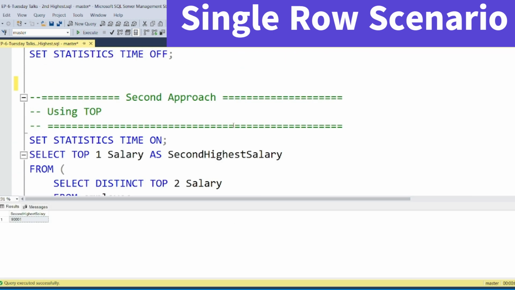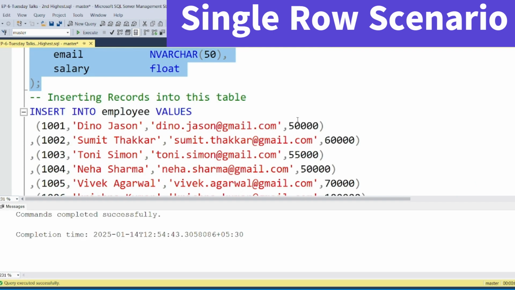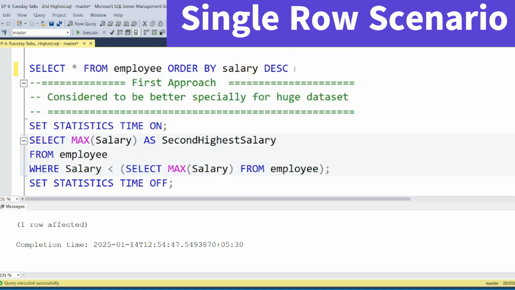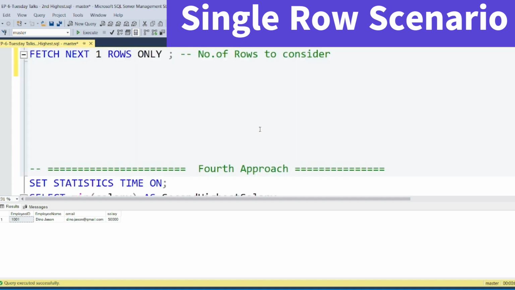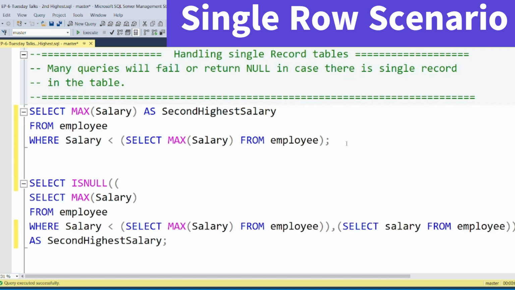But what if I recreate the table and insert only one record into it? This way the table has only one record, you see, right? And then I am going to execute that particular query. Which query? The first query, of the four approaches.